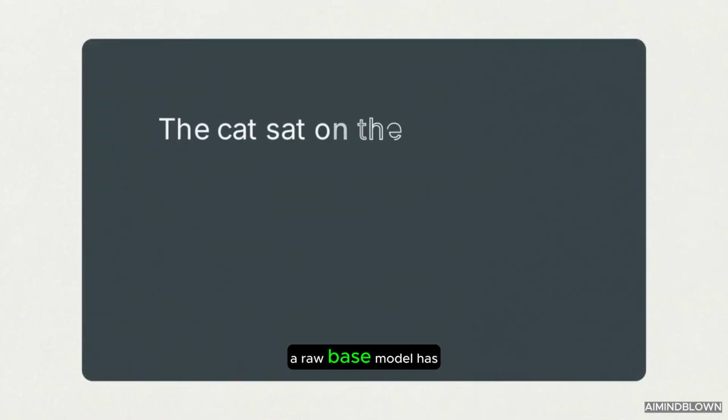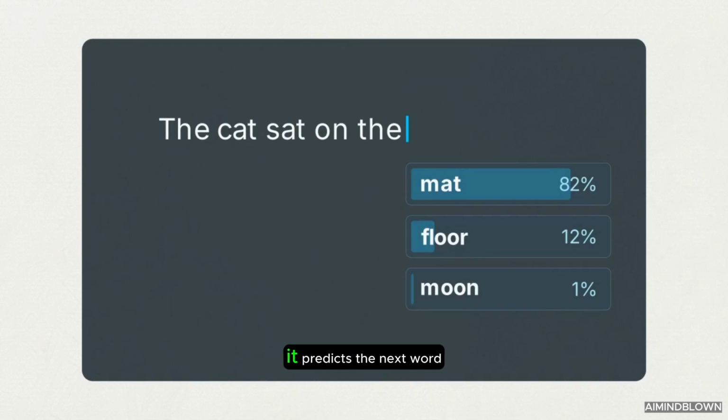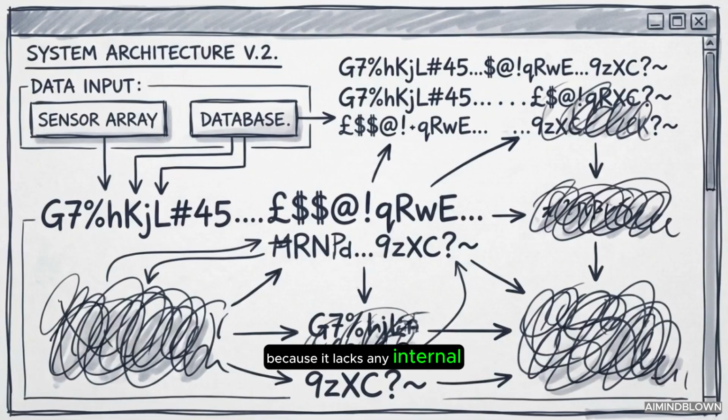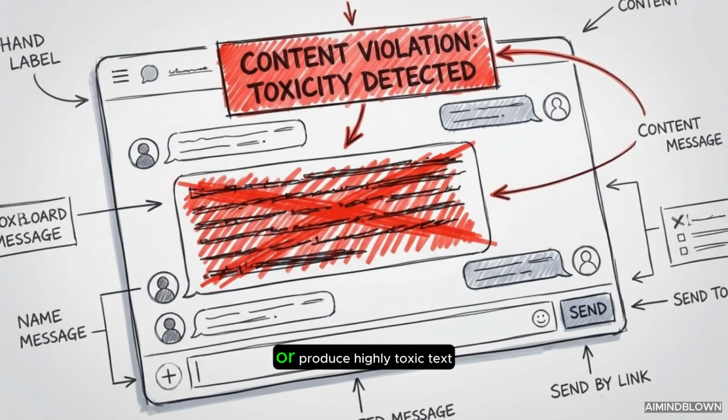A raw base model has exactly one function: it predicts the next word in a sequence. Because it lacks any internal concept of safety or intent, it will happily generate plausible-sounding nonsense, repeat conspiracy theories, or produce highly toxic text if the statistical probabilities point in that direction.